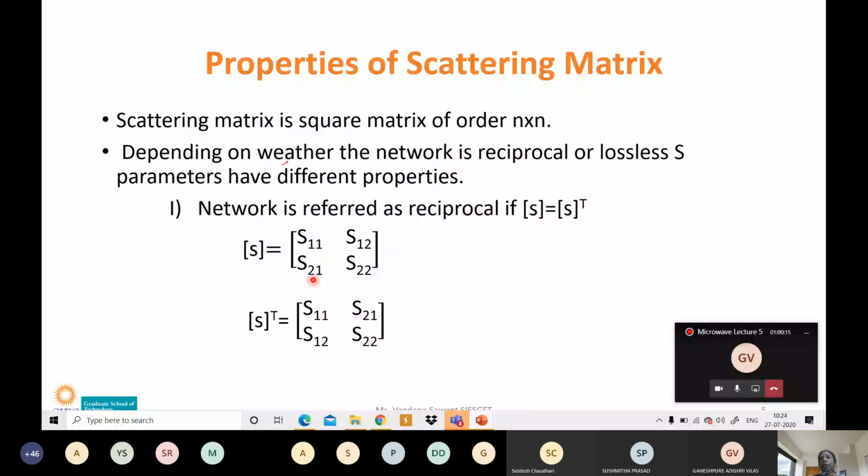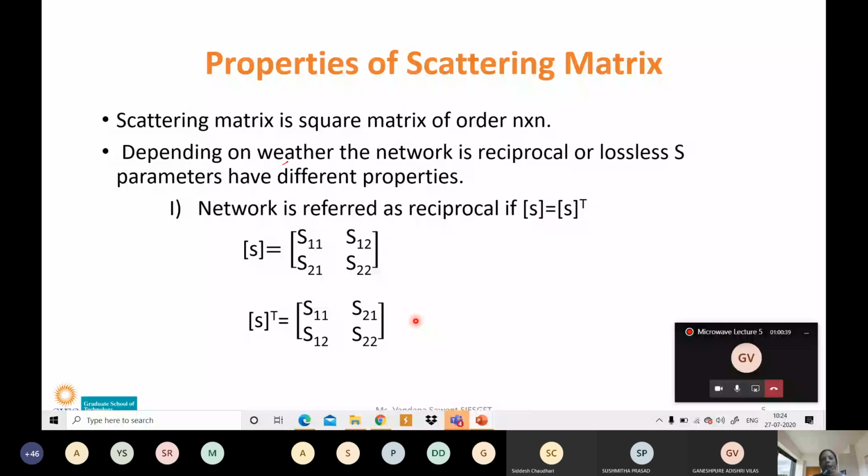S22 will also have a value, its magnitude and angle. So if you transpose the matrix and these values are equal, as you will understand better when we see the example, then we can say that this device or network is reciprocal.